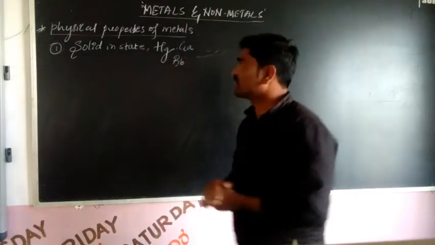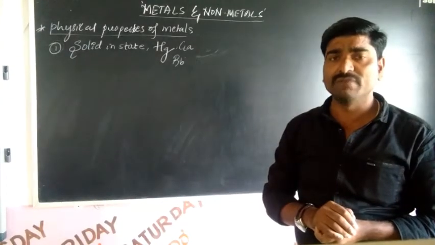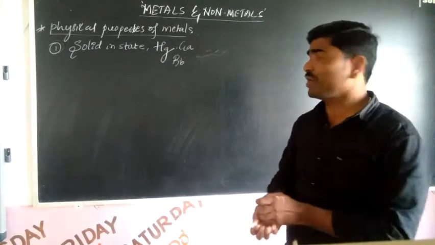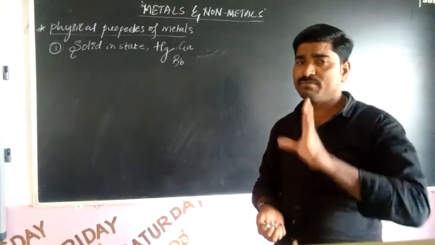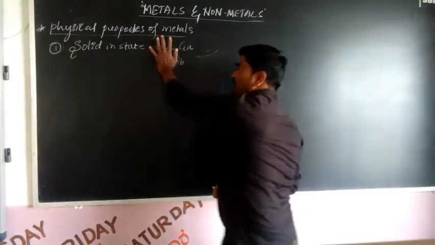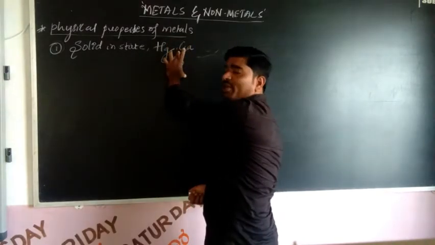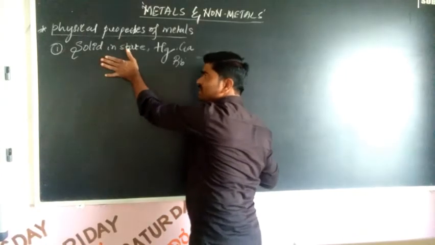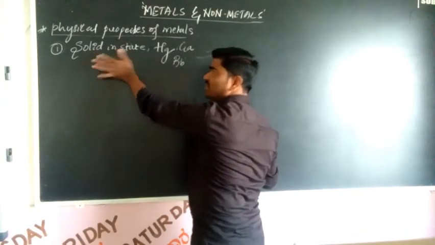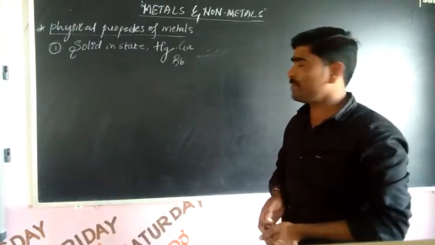These are liquid depending upon their temperature, at room temperature. The most liquid-state metal is mercury, after that gallium, after that rubidium. So all metals are always in solid state. This is the first property of metals.